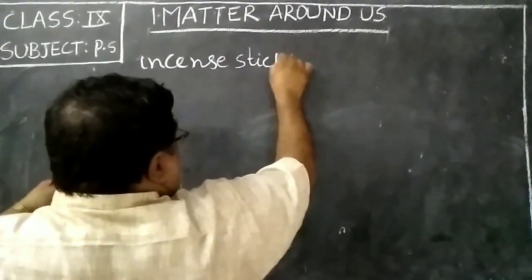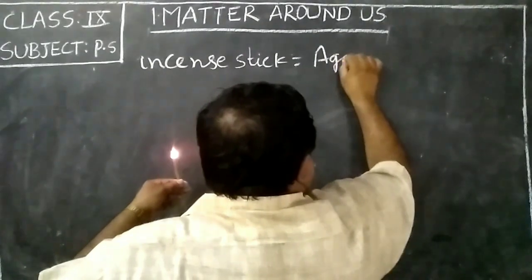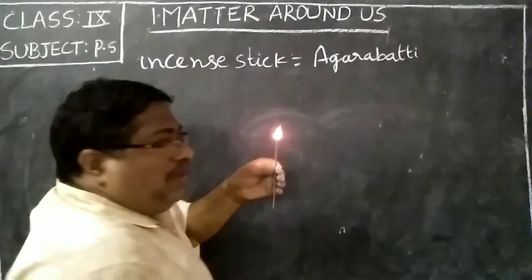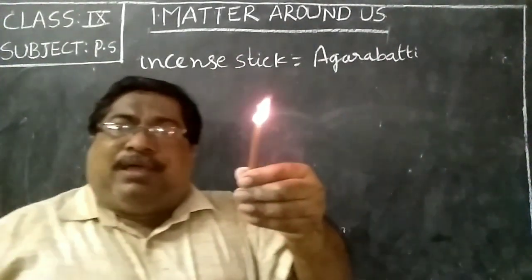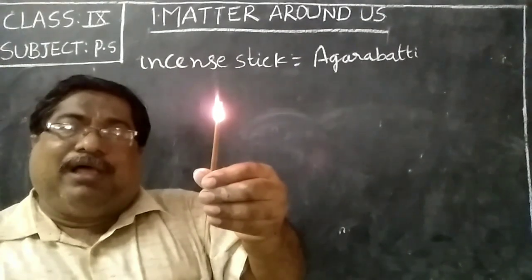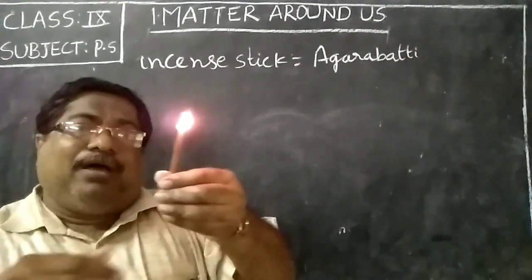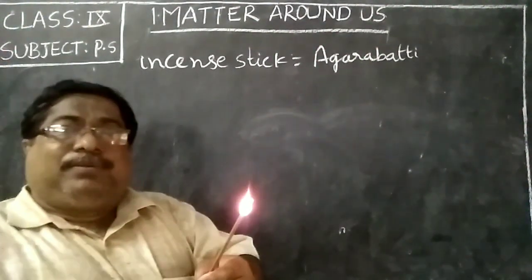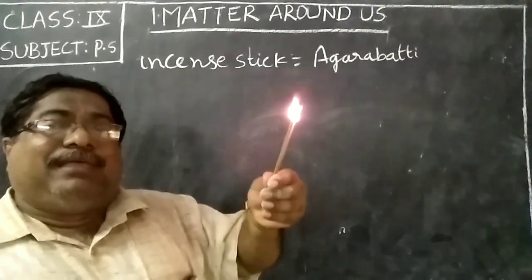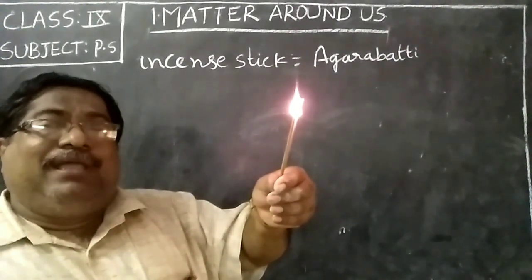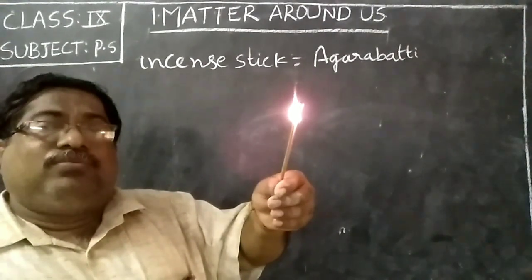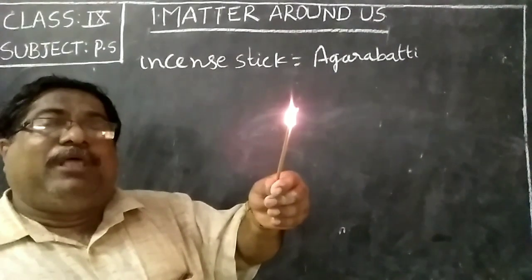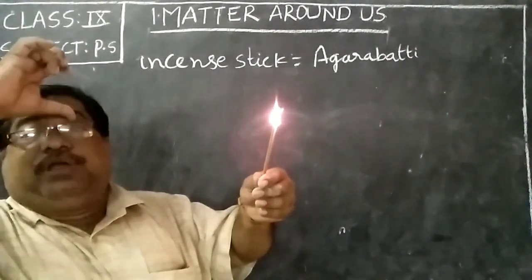Incense stick is equal to agarbatti. Now the fumes which are coming from the agarbatti are spreading from the blackboard to you through the gases. The spreading of smoke, fumes, vapors of scent from one place to another place is called diffusion.